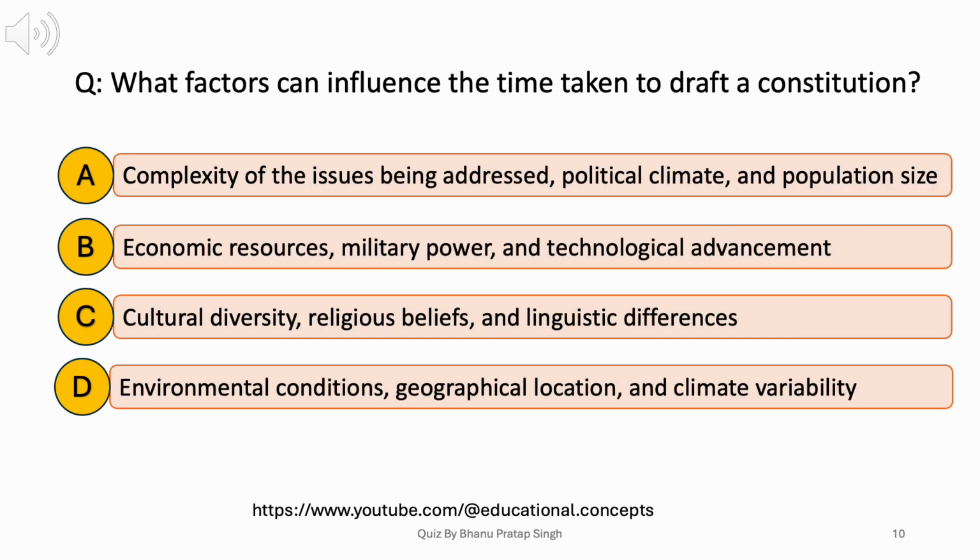What factors can influence the time taken to draft a constitution? A. Complexity of the issues being addressed, political climate, and population size. B. Economic resources, military power, and technological advancement. C. Cultural diversity, religious beliefs, and linguistic differences. D. Environmental conditions, geographical location, and climate variability. Answer. A. Complexity of the issues being addressed, political climate, and population size.